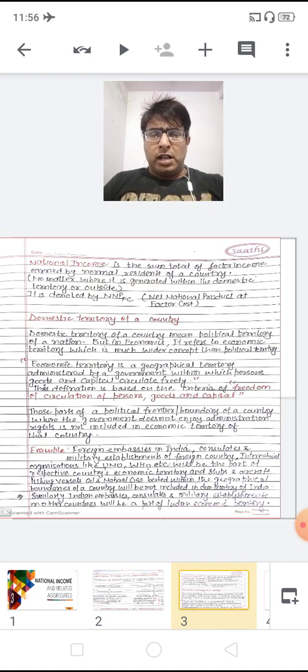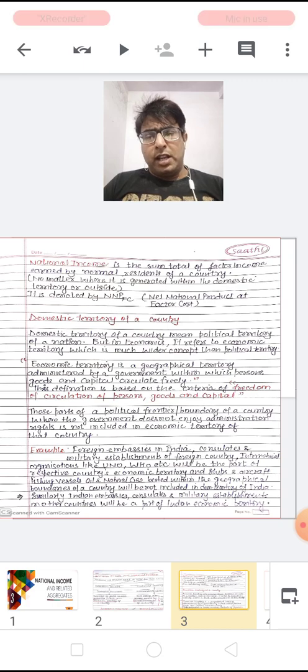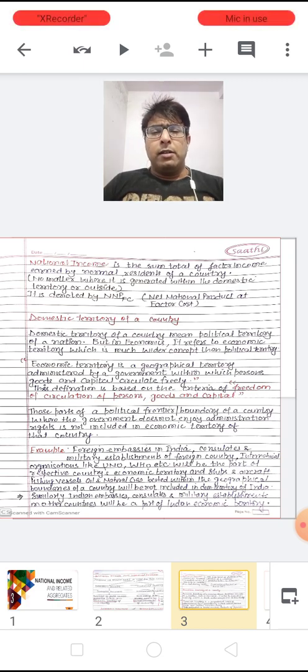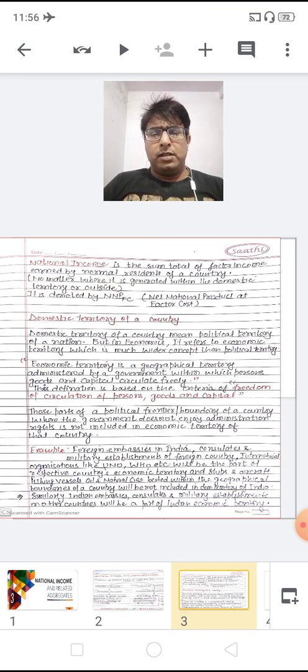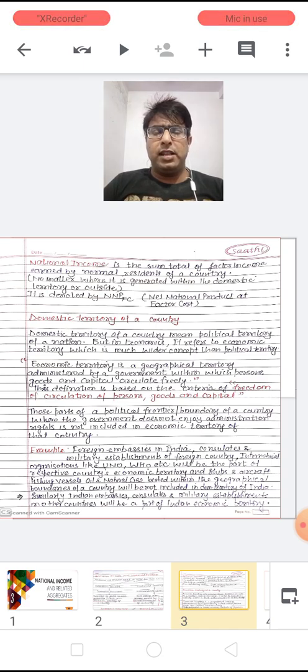Here is one more thing I want to clarify. The national income is denoted by NNPFC. What is NNPFC? NNPFC is the net national product at factor cost. This is the aggregate which explains the national income.